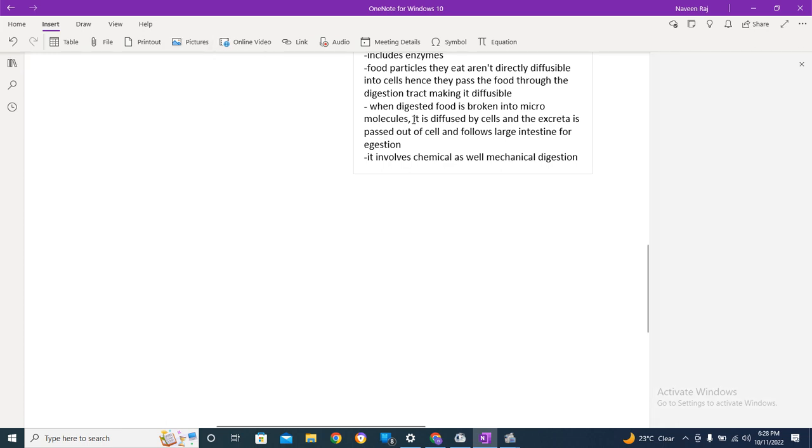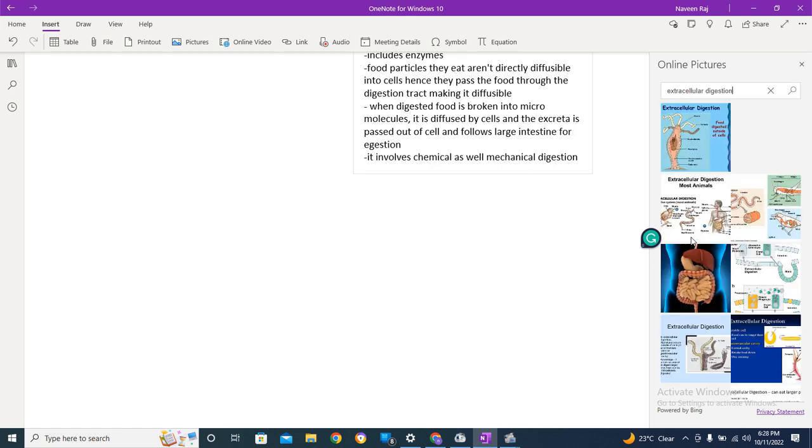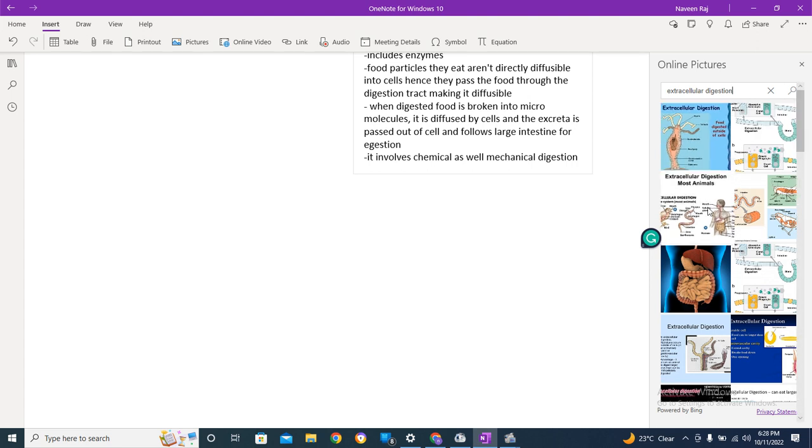Let me take out a picture of this. Humans have extracellular digestion, and these are maybe the most common examples. Yes, we can take this one.